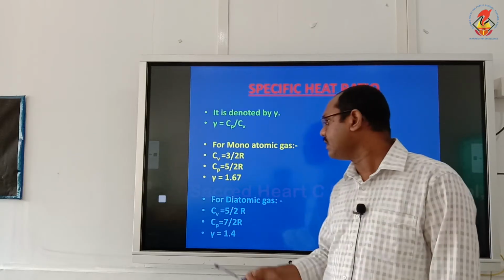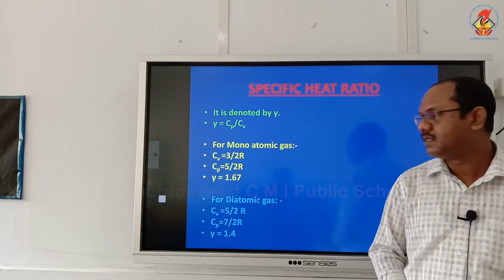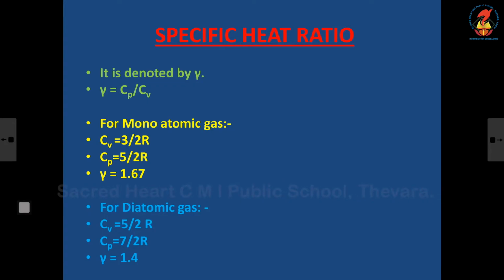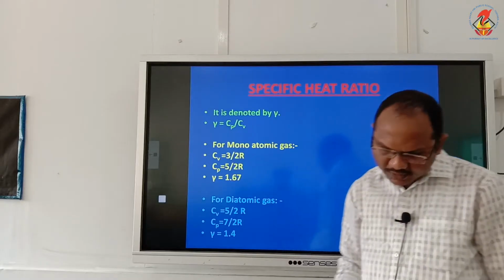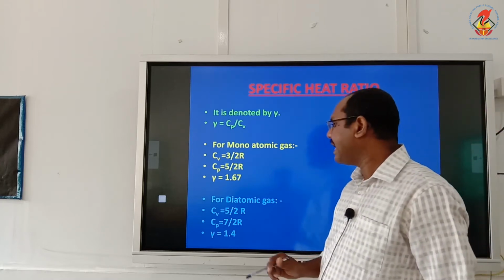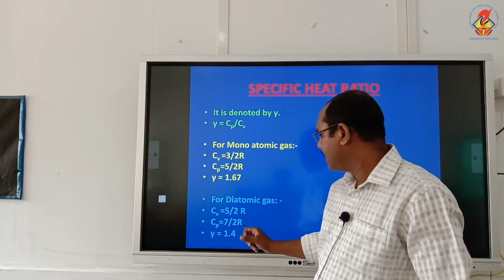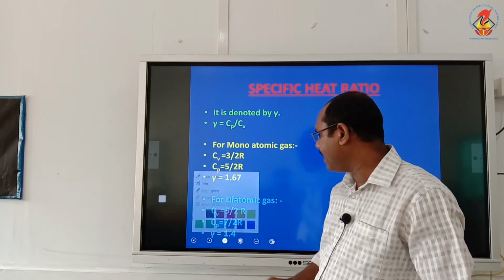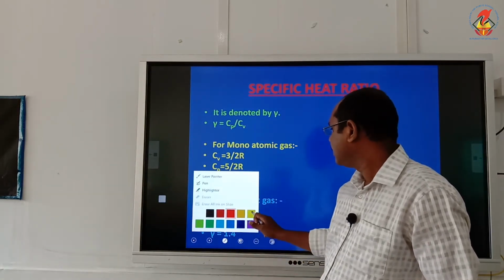Similarly, for a diatomic gas, the value of Cv is 5 by 2 R and Cp is 7 by 2 R. Therefore, Cp by Cv is gamma, which is 1.4. Now, triatomic gas. Triatomic gas is of two types, linear triatomic and non-linear triatomic.